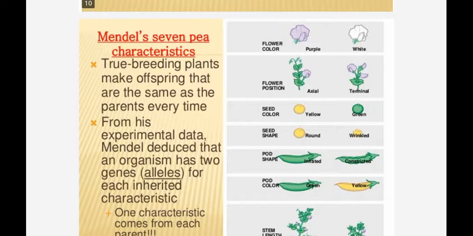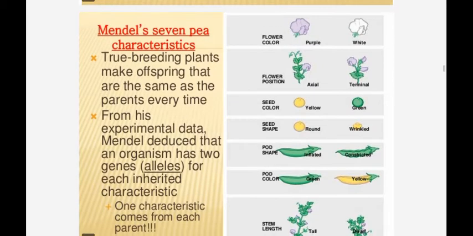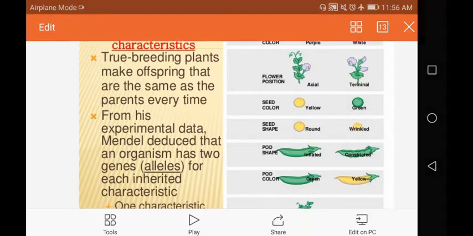Earlier I told you. Here in the diagram you can see flower color purple and white, flower position axial or terminal, seed color yellow and green, seed shape round and wrinkled, pod shape flattened, constricted, inflated, then pod color green, yellow, stem length tall, dwarf.